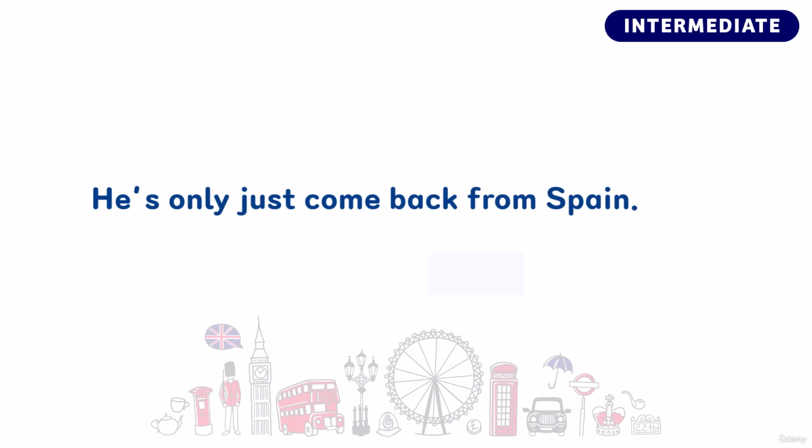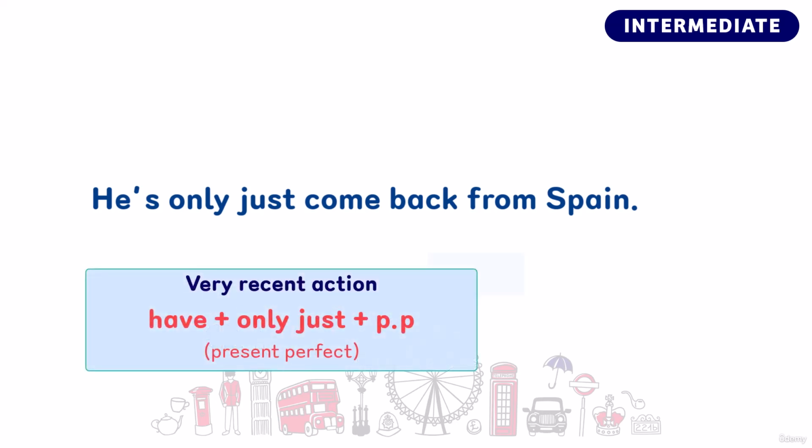Lastly, let's take a look at the reason why person A believed John didn't take time off. He's only just come back from Spain. This was the reason why person A believes John didn't take time off. Person A believes that John very recently returned from Spain. To talk about something that very recently happened, we use the present perfect tense, have plus PP with only just. And since John very recently returned from Spain, he cannot have taken time off again.